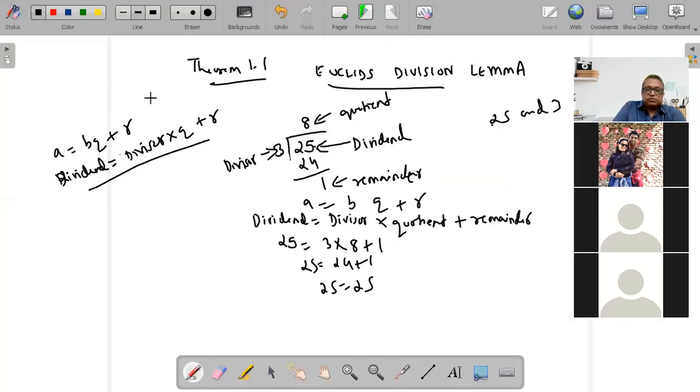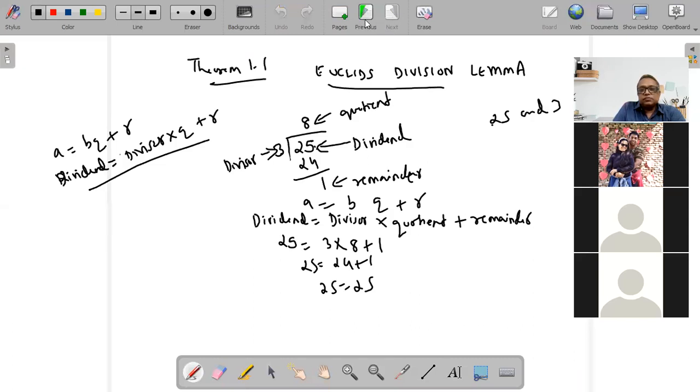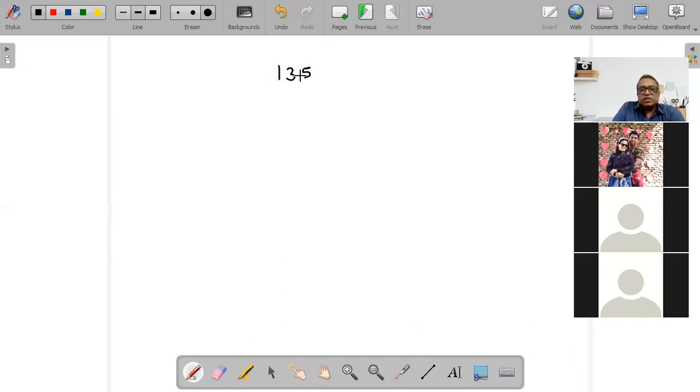So here, the first question is find out the HCF of 135 and 225 using Euclid's division lemma. Okay, that's 1.1 question number 1, first part. So what am I going to do? This is my A and this is my B. Always remember the bigger number will always be A. बड़ा number हमेशा A होता है, छोटा number B होता है. Dividend is always greater than the divisor when we are finding out this. So here we will divide the bigger by the smaller.